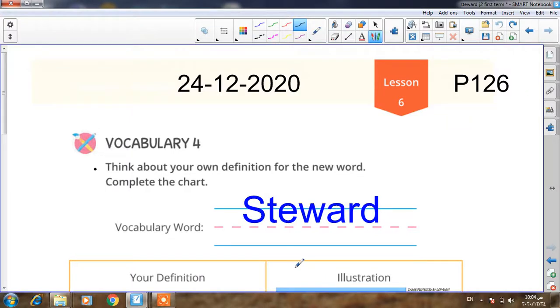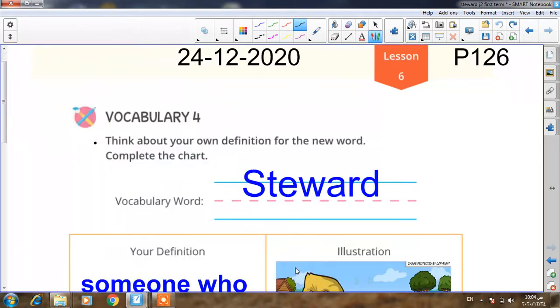Okay, Bismillah ar-Rahman ar-Rahim. Today, inshallah, Junior 2, we will complete Chapter 2, Lesson 6. Please open your book, page 126, and write the date of today. Today is 24-12-2020. And let's start. Okay, I will start with vocabulary 4.